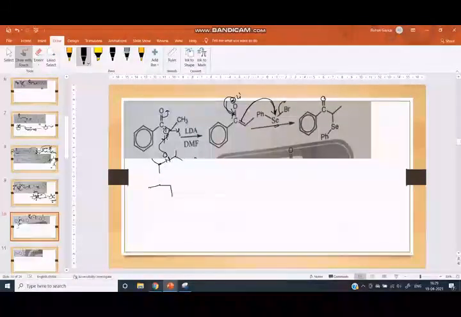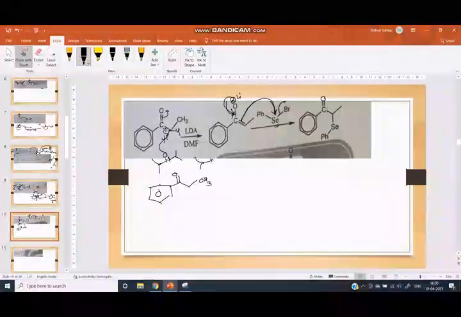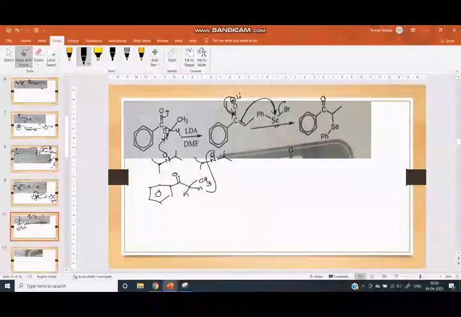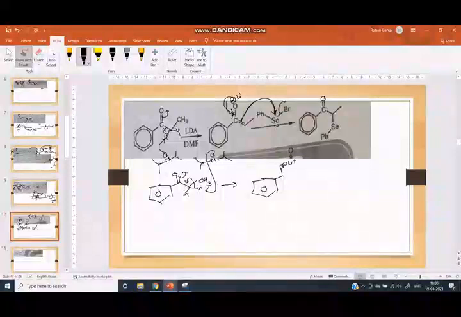Now we can see the reaction mechanism. Here is the CO, CH2, CH3, LDA. This is the LDA. LDA takes this proton and we get lithium enolate. Here is the O minus Li plus. Here is the double bond. Here is the CH3.